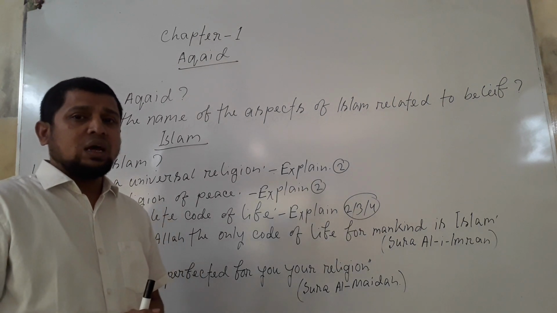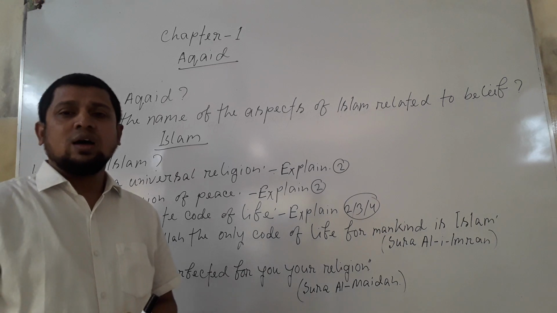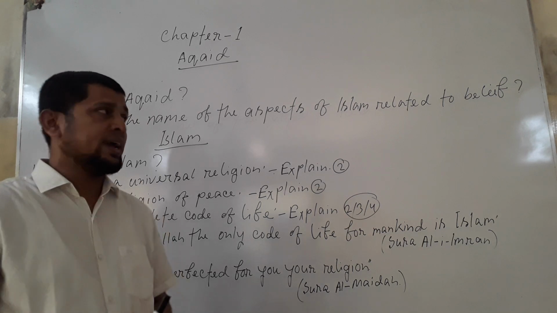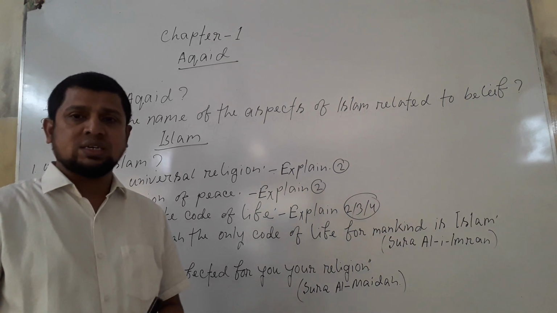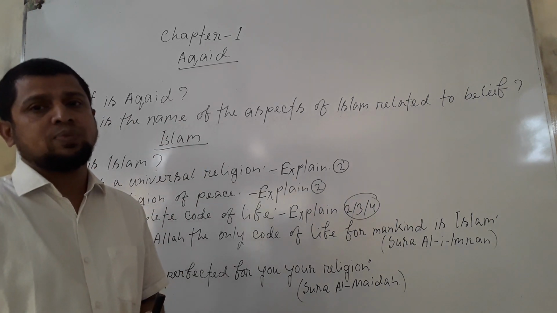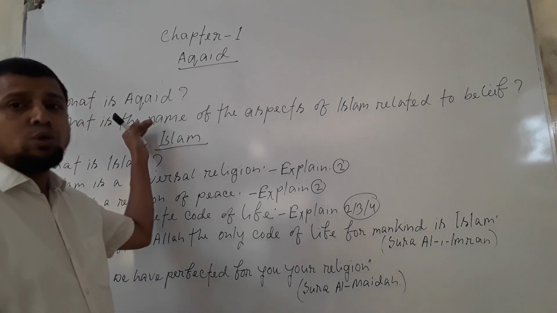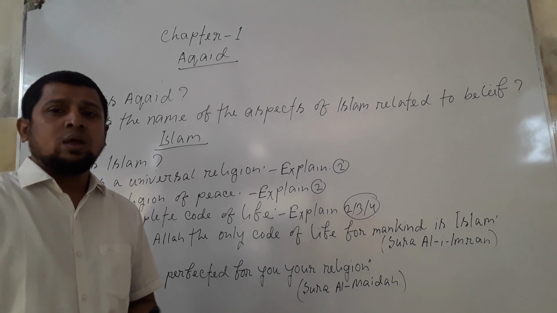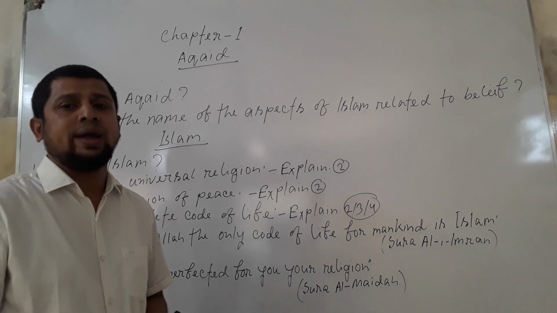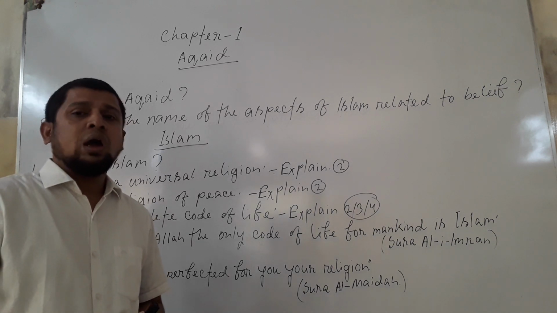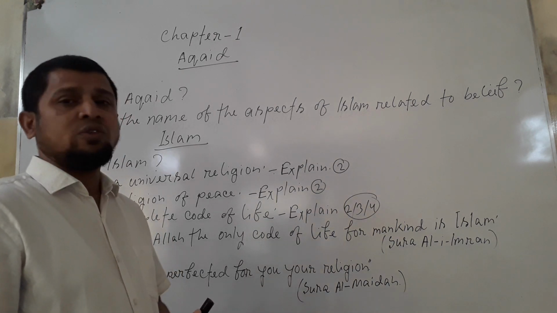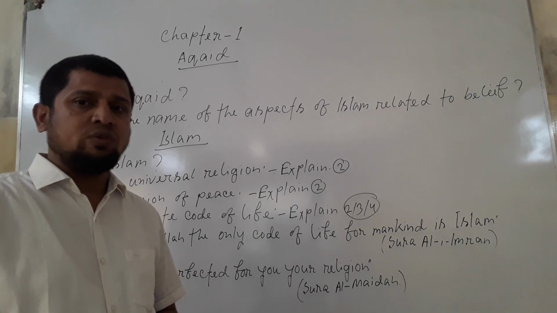Dear students, in our lesson Aqaid, it is said the aspects of Islam are divided into two parts. Some aspects of Islam are related to our beliefs, and some aspects of Islam are related to our practical practice. And the aspects that are related to our beliefs are called Aqaid. Is it clear to everybody? Another piece of information from this part of the topic: it is said the aspects of Aqaid are proved by the clear evidence of Al-Quran and Sunnah. The question for you is: how are the aspects of Aqaid proved? The answer will be: the aspects of Aqaid are proved by the clear evidence of Al-Quran and Sunnah.